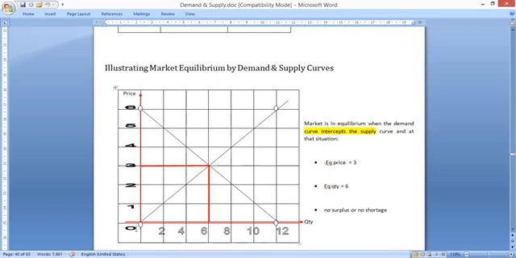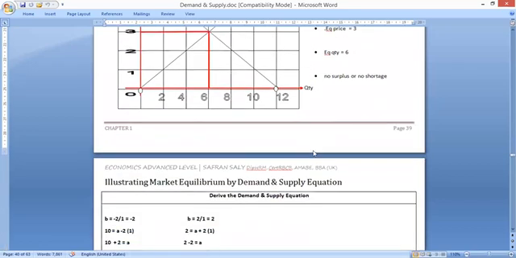So you join the 2 points and you arrive at the demand and supply curves. The point where demand and supply meet is our equilibrium point. I have marked the equilibrium price 3 and the equilibrium quantity 6. I've taken the ranges as each box being 1 to 6, and on the other axis each box as 2, 4, 6, 8. According to the diagram, the equilibrium price is 3 and the equilibrium quantity is 6. And we can see there is no surplus or shortage in the market. So how is the equilibrium determined? It is the point where both the demand and supply curves intersect.